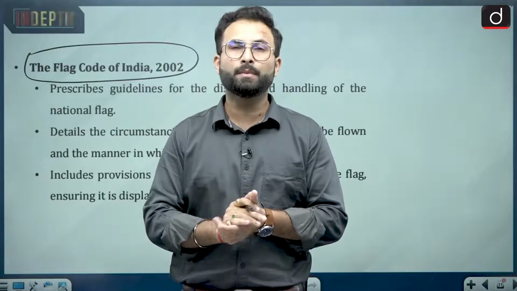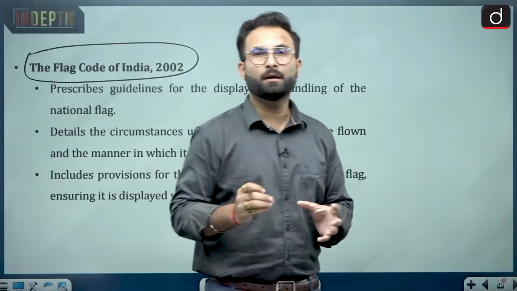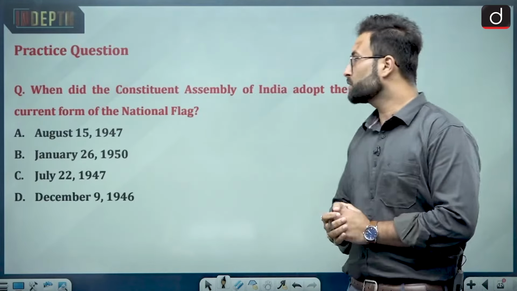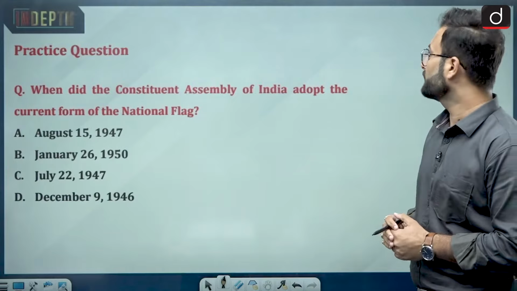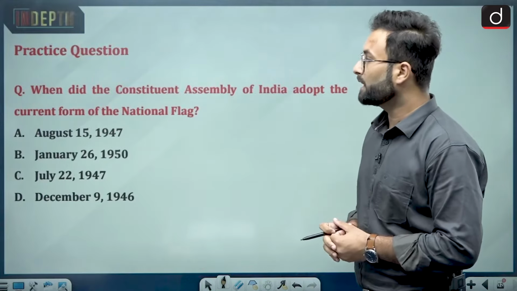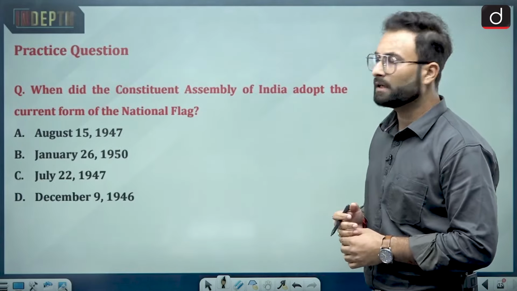So with that, we will be giving a pause to this video. In the end, we will be seeing a practice question for you. So this is the question over here. When did the Constituent Assembly of India adopt the current form of the national flag? 15th August 1947, 26th January 1950, 22nd July 1947, or 9th December 1946.